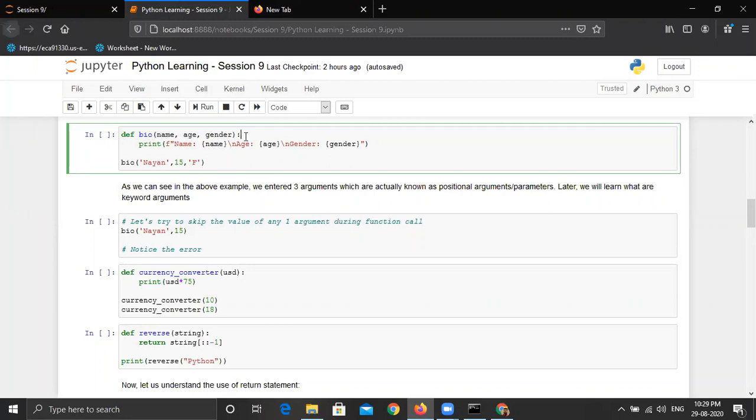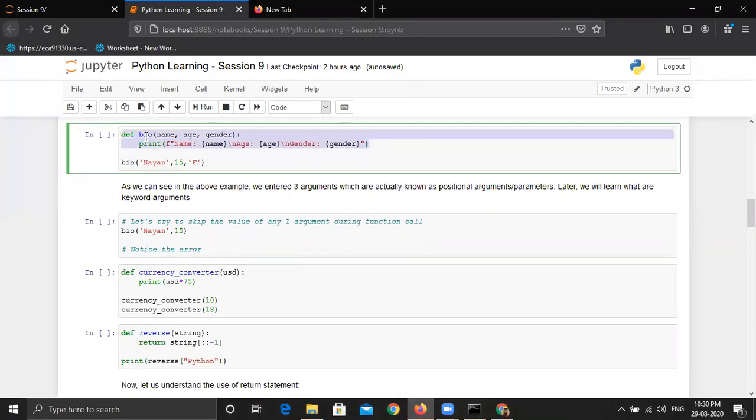And then what we are trying to achieve is, when we call the bio function, we are printing the values of it. How? We are making it name colon, and then in curly braces we are calling this name value. Then slash n means move the pointer to the next line, and then we are printing age colon, then the value of age in curly braces. Since we know an f-string takes the variable value inside the curly braces, and the rest is static text that it prints. And then for gender also, we are printing the gender value like this in curly braces. And finally, this is the function definition.